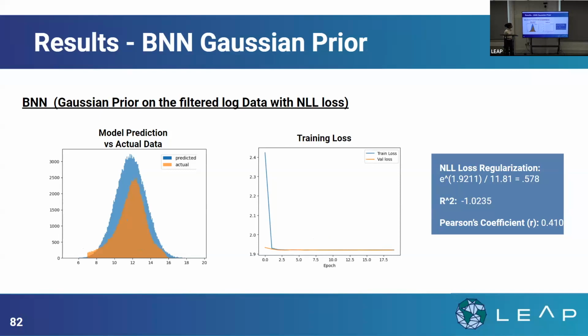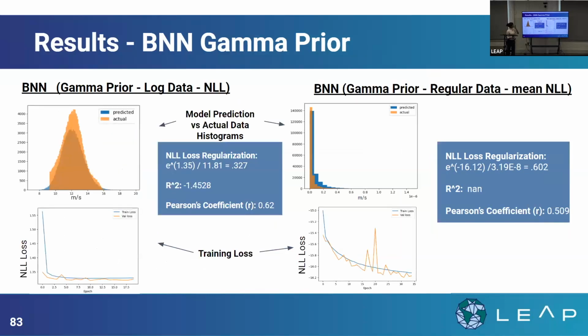And then this is with the Gaussian prior filtered on the log normal data with the NLL loss. We can see this is a step closer to what we want to get to, but there is definitely still something missing in terms of capturing the tail behavior for the predicted versus actual histogram. And then I also tried our gamma prior approach. The gamma prior can be applied both to the log normal data and to the regular filtered data, which is really interesting. We can see from the loss functions that it's training well, but the prediction also seems to be much more accurate in both cases, which is really interesting as well.